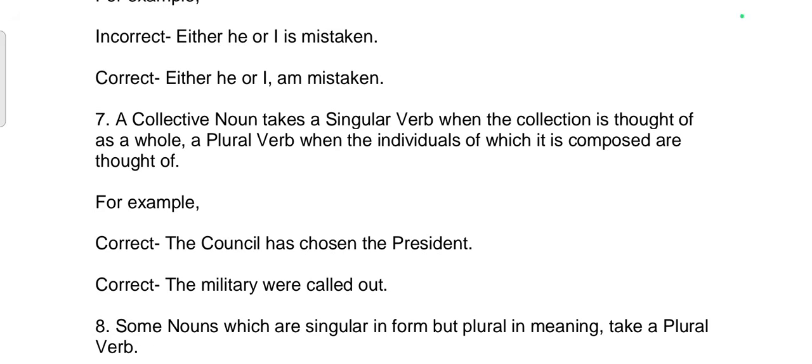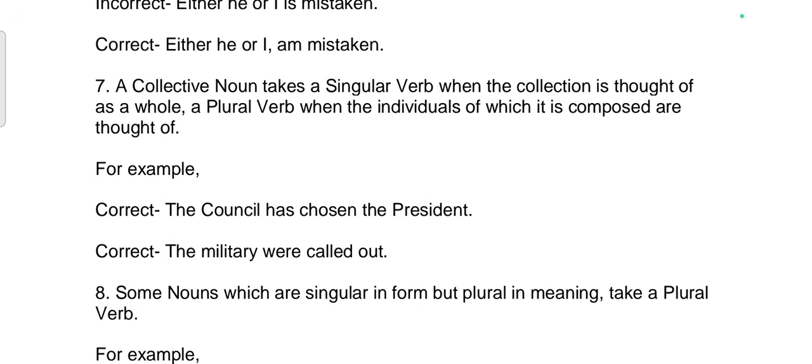Seventh rule: a collective noun takes a singular verb when the collection is thought of as a whole, and a plural verb when the individuals of which it is composed are thought of. For example, correct sentence: The council has chosen the president. Correct sentence: The military were called out.